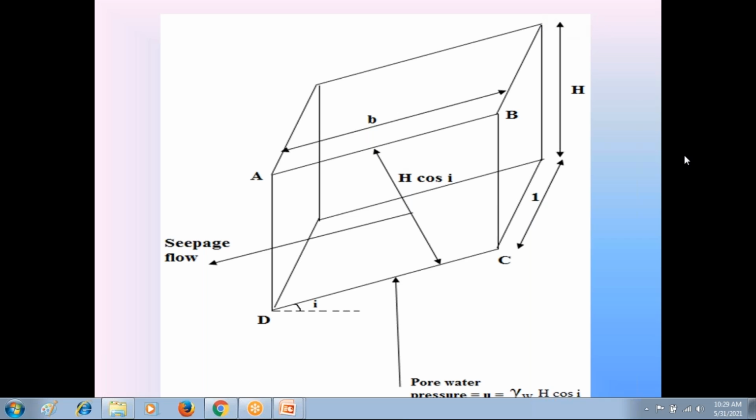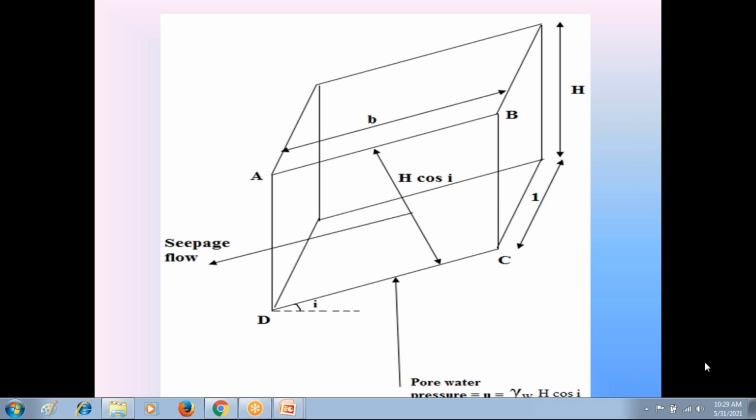So one student asked a doubt: is it perpendicular to normal pressure? No, the pore water pressure is always in the vertically upward direction. The pore water pressure is not perpendicular to seepage flow.